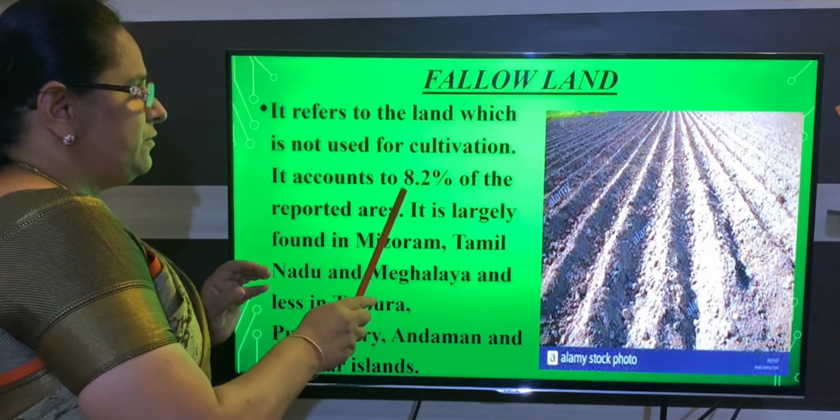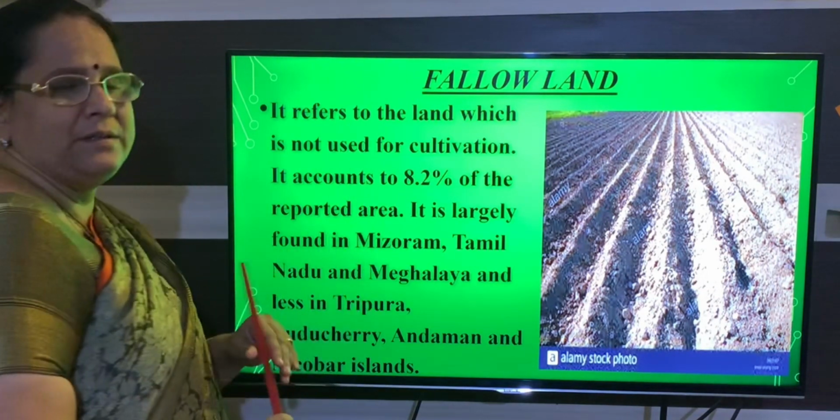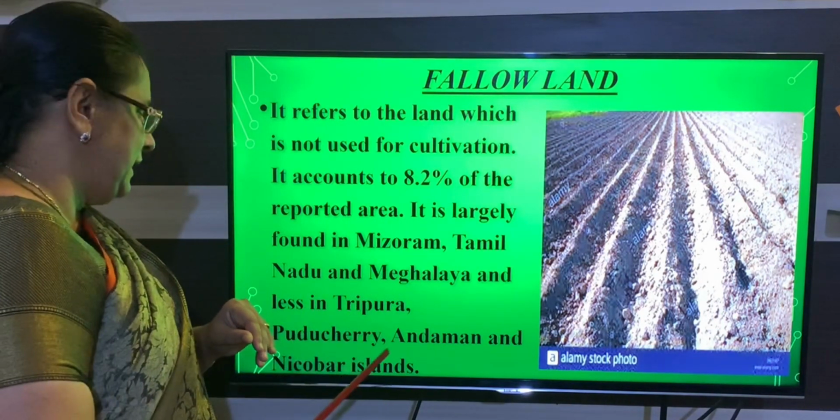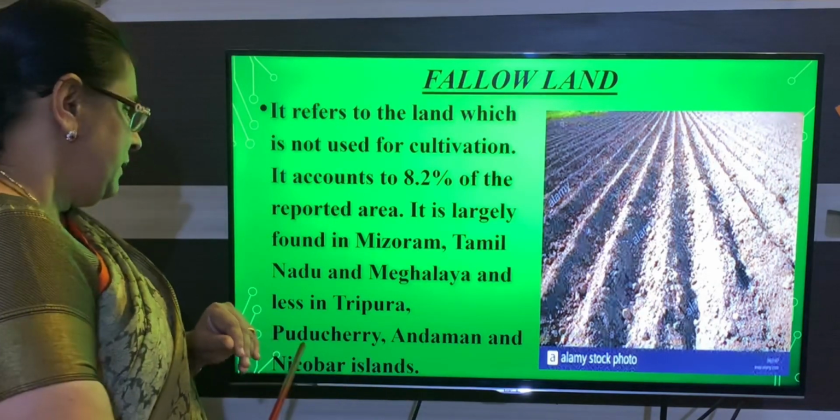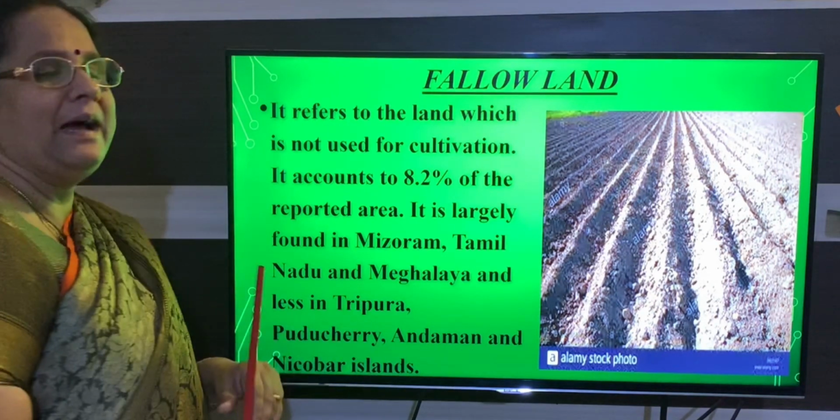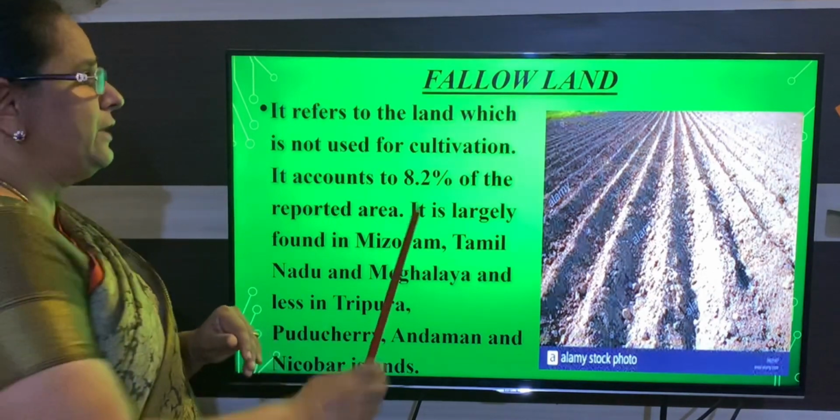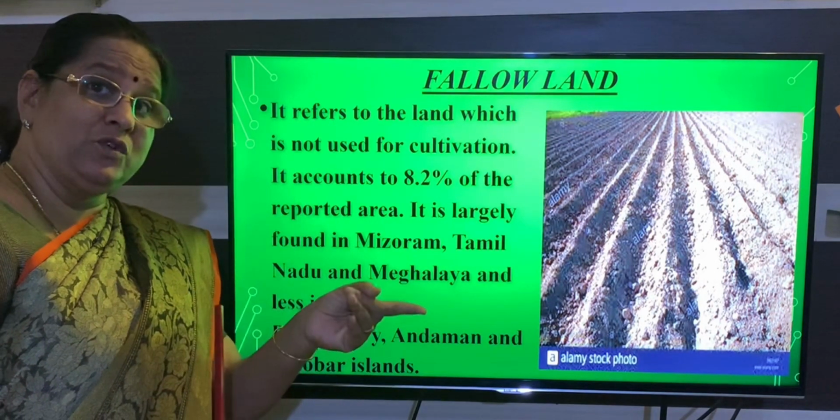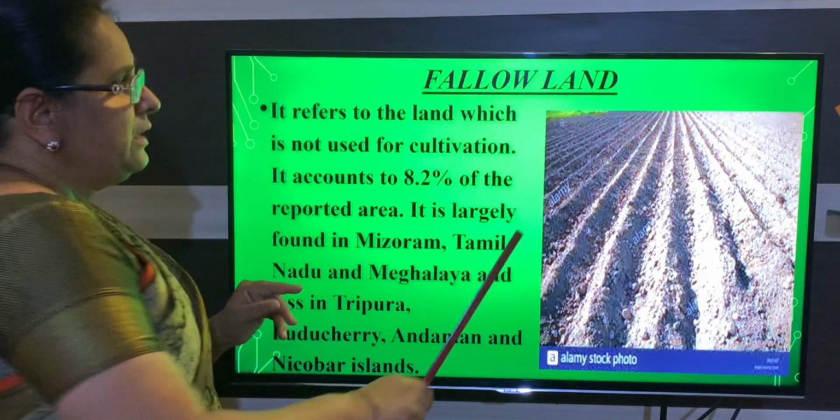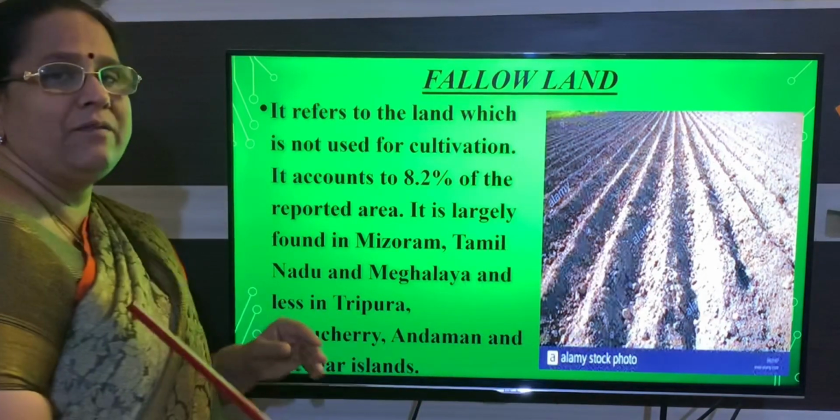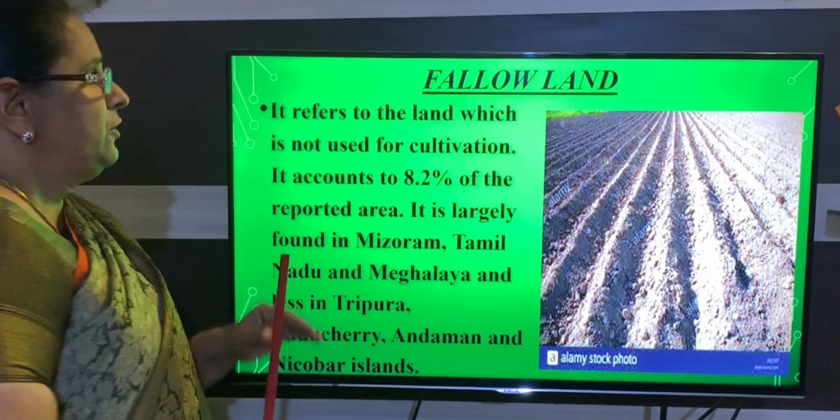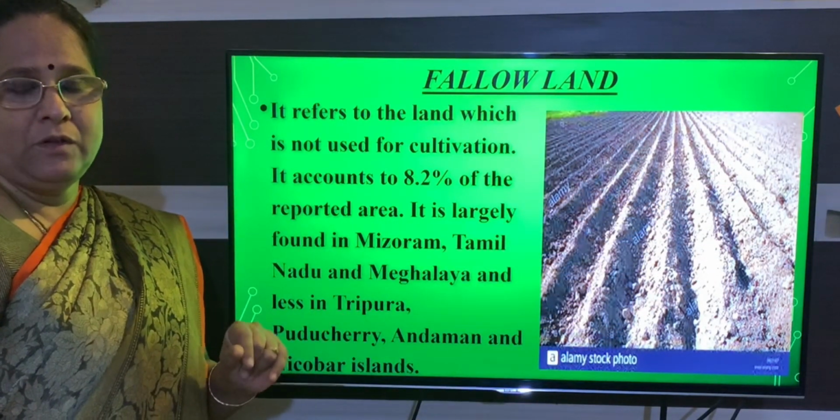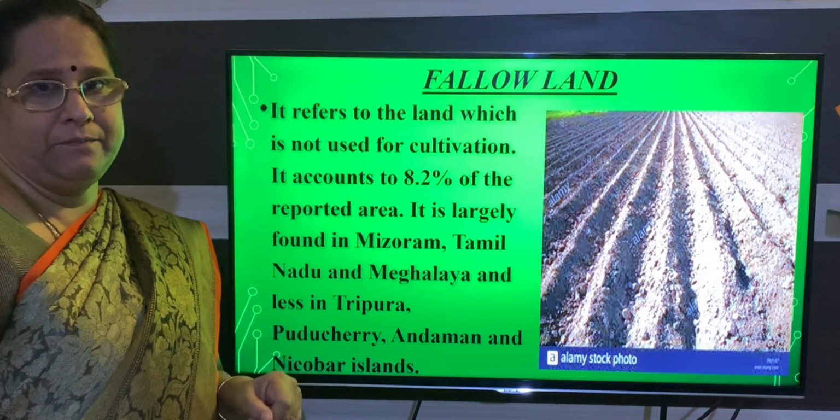And you can see how much percent of land is in that? 8.2%. And largely you will find this in Mizoram, Tamil Nadu and Meghalaya, and less in Tripura, Pondicherry, Andaman and Nicobar Island. Is that clear, children? Fallow land is a land which is not used for cultivation purpose, but before it was used for cultivation. Now they left this land barren only to develop its soil fertility. This sort of pattern you can see in the cropping pattern, and we call it crop rotation.